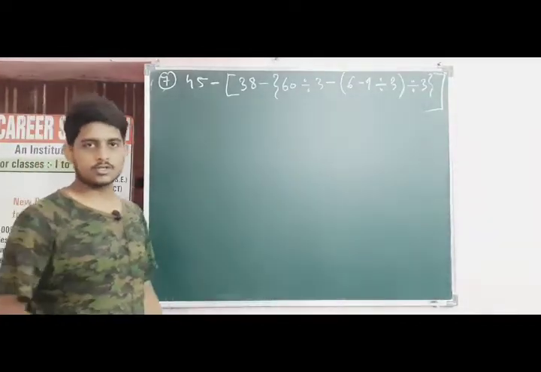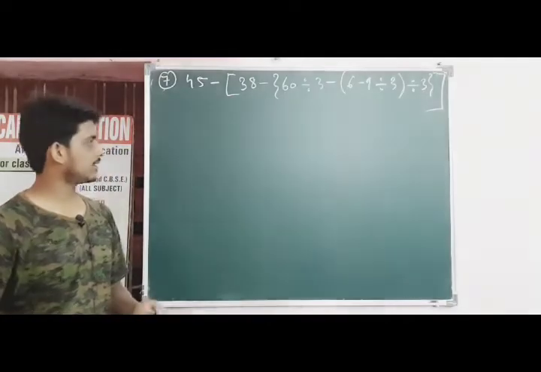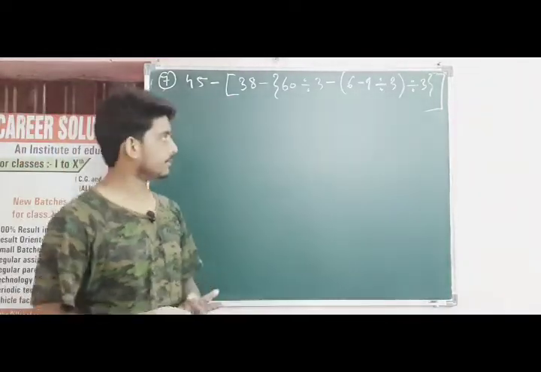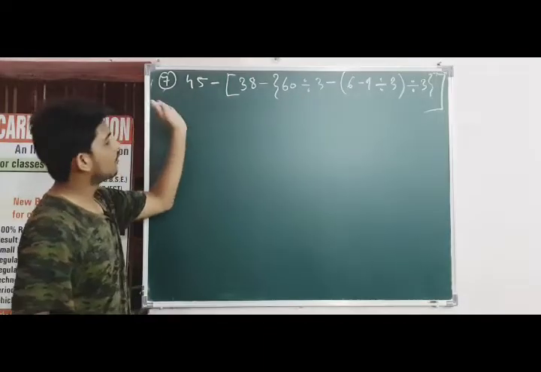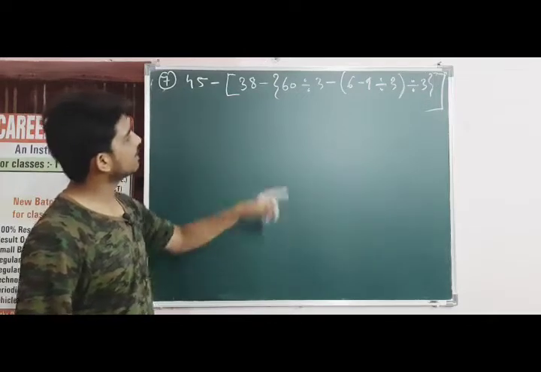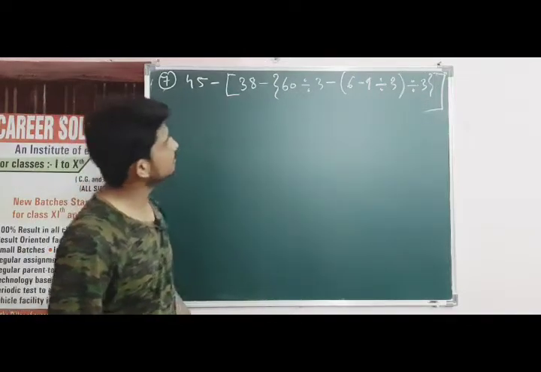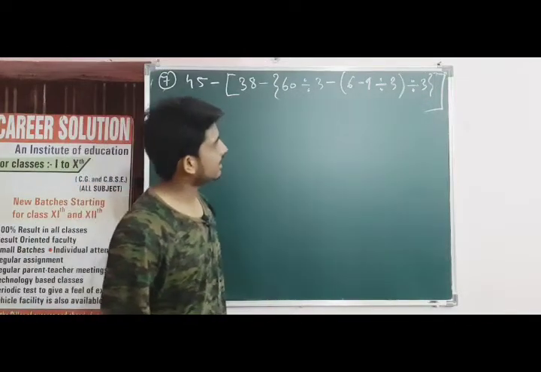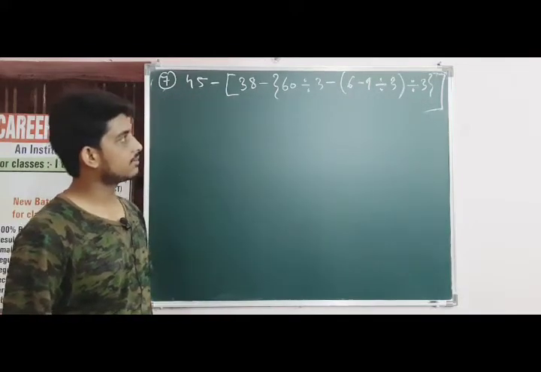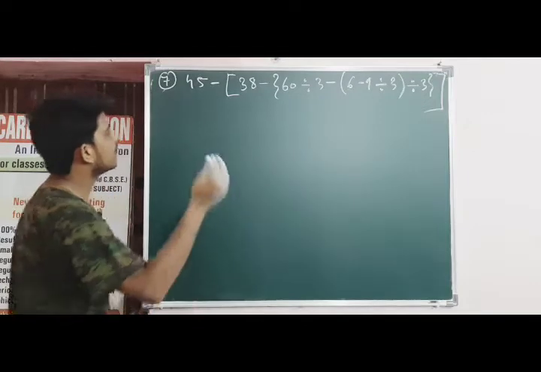This is the last question of this chapter, BODMAS, and then exercise 1C is totally completed, or you can say chapter 1 is completed. So last question was what? 45 minus of square bracket 38 minus of curly bracket 60 divided by 3 minus of 6 minus 9 divided by 3 smaller bracket close, and then after divided by 3 curly bracket and then after square bracket.